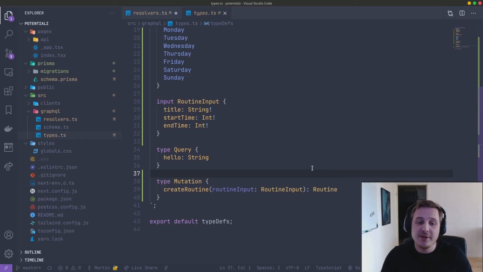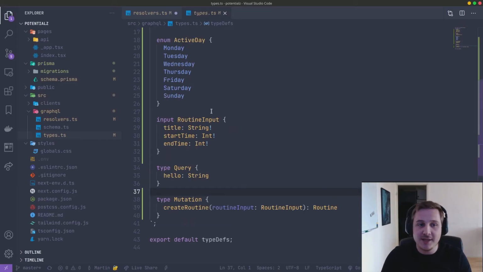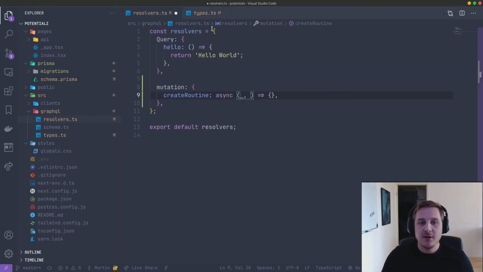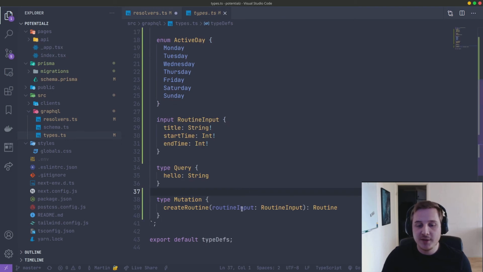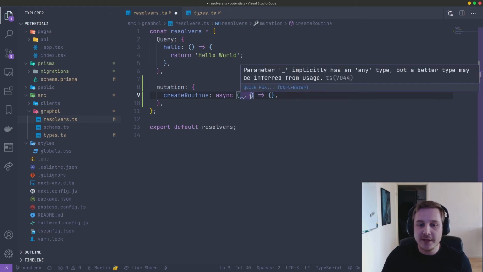So at this point, I've created a simple GraphQL schema which corresponds to the database schema. And now I want to start working on my resolvers, on how to figure things out. And we can see here that in the mutation, we're going to pass a routine input, which is going to take a title, a start time, and end time. But at the moment, we don't have a way of knowing what kind of input it's going to take. As you can see, it's going to say implicit because it doesn't know yet.